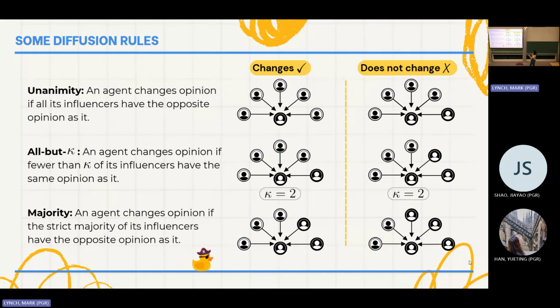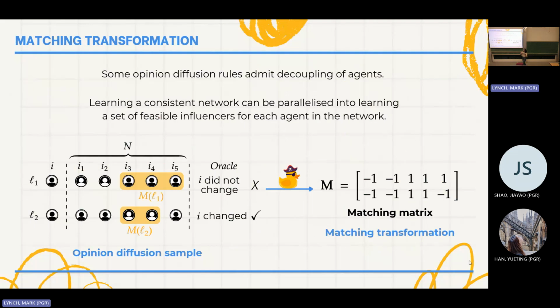For example, in this case, we have 3 people that are telling my agent to change opinion, it's going to change. In this case, 3 people are telling them not to change opinion, so it doesn't change. But this could lead to some ambiguities. Something that's nice about this is that we can decouple the agents in our social networks. This means that we can just take one target agent, ask which ones could be a feasible set of influencers for my target agent, and then simply run my algorithm in parallel for all the other agents in the network.